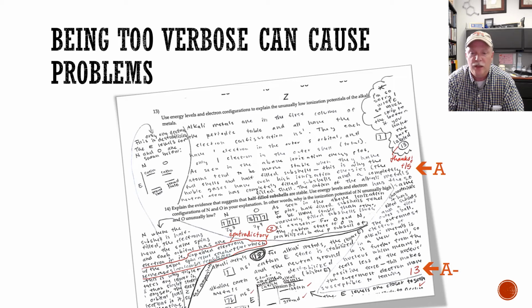It's not to be too critical, it's just that the more you write, the more likely it is that you're going to write something incorrect. And I'm not going to give credit for the correct statements and ignore the incorrect statements. So the more you write, if you start writing wrong things, you're going to lose points. And you lose credibility as you write too much. This student addressed most everything correct. I took off a couple of points for the contradictory statement and mainly to send a message: don't write too much. Write just enough to convince me that you know what you're talking about, but no more.